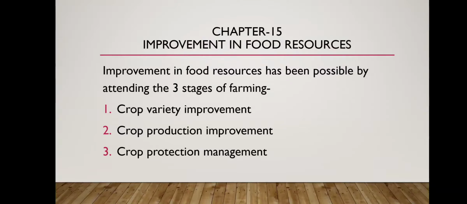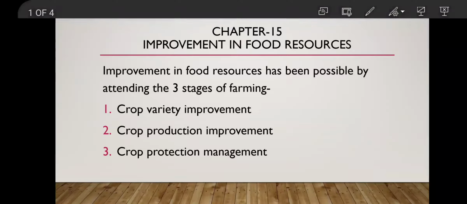Now the question is, how can we improve our agricultural practices so that we can have a greater amount of food? Improvement in food resources is possible by attending to the three stages of farming. Number 1, to improve the variety of the crop, that is crop variety improvement; to improve the production of the crop, that is crop production improvement; and the last is crop protection management. One by one we will study these topics.